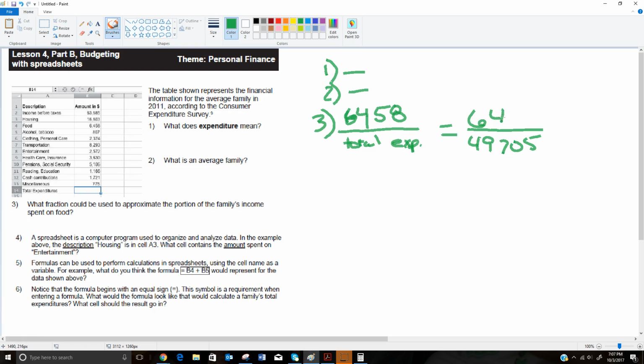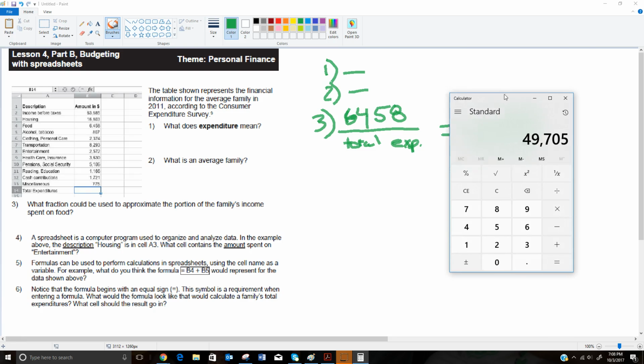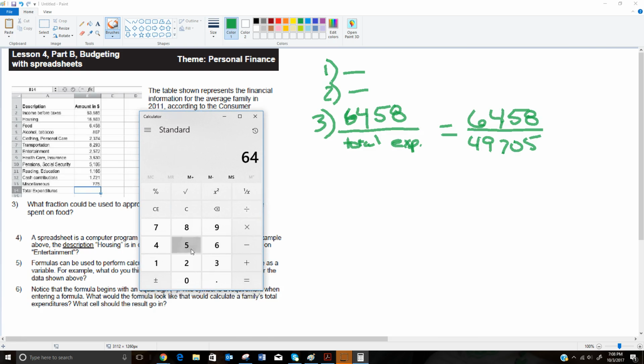Now, you have to be careful when you do this. When it says to get a total on an Excel spreadsheet, it doesn't necessarily mean it wants everything that's above that. So when I started to add, I'm not adding in the income before taxes. I'm going to start with the first expenditure, which is housing. So I can't add the $53,685 in there. That doesn't make sense. I'm trying to get things that are paid out, not paid in. So if I divide that, I get 0.1299.